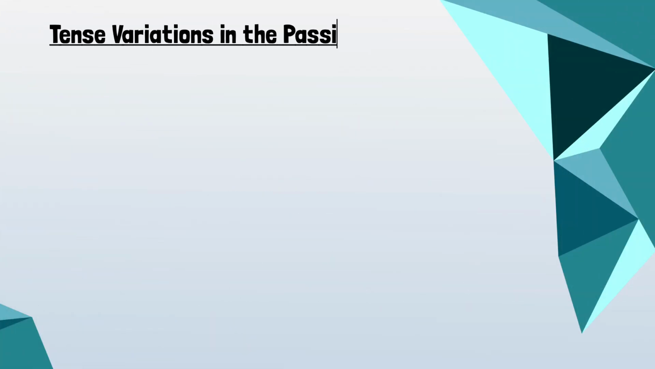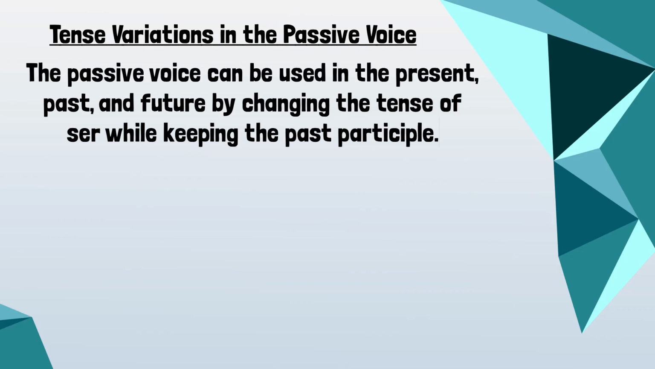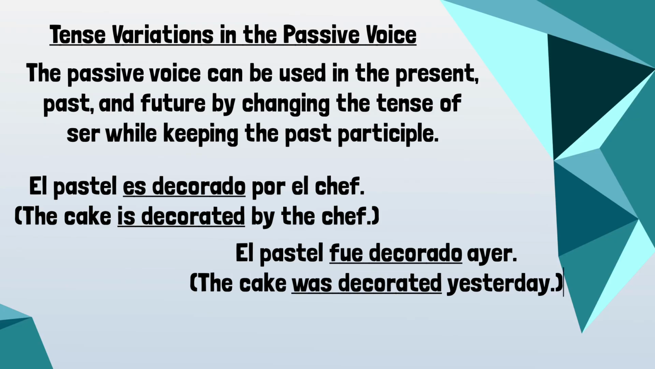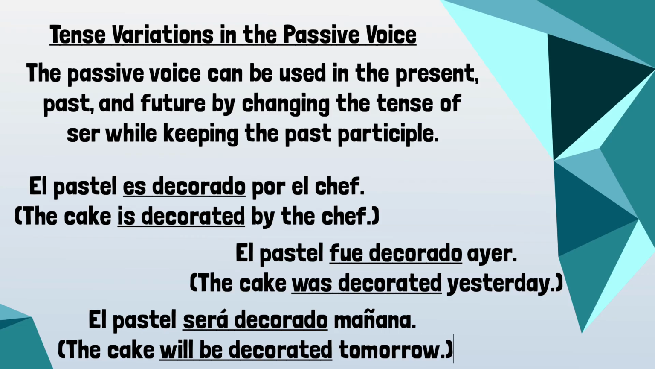There are also some tense variations in the passive voice. It can be used in the present, past, and future by changing the tense of ser while keeping the past participle. Let's look at some examples. El pastel es decorado por el chef. The cake is decorated by the chef. El pastel fue decorado ayer. The cake was decorated yesterday. El pastel será decorado mañana. The cake will be decorated tomorrow.